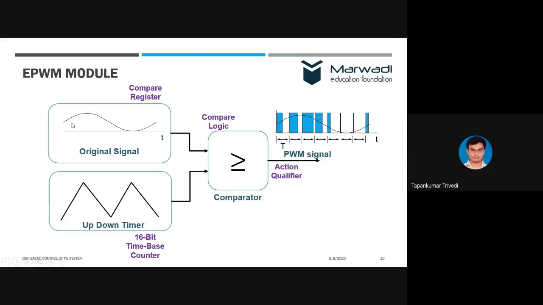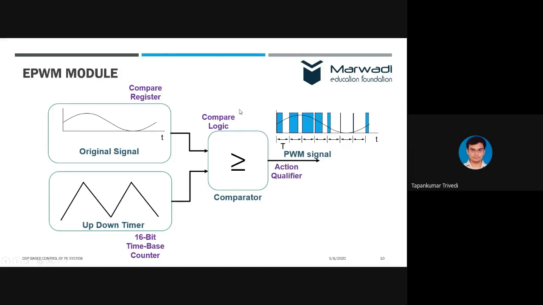The instantaneous value of the original signal will be stored in the compare register, and there will be the instantaneous value of the timer. Both will be compared with a compare logic. In digital electronics, we have studied the comparator, and we can use the same comparator here.